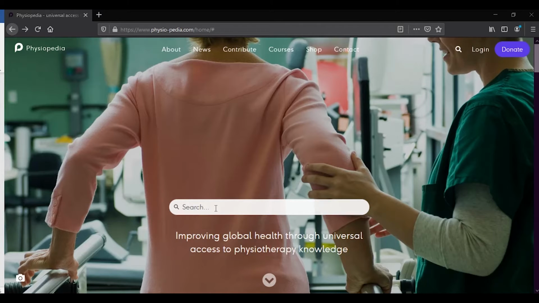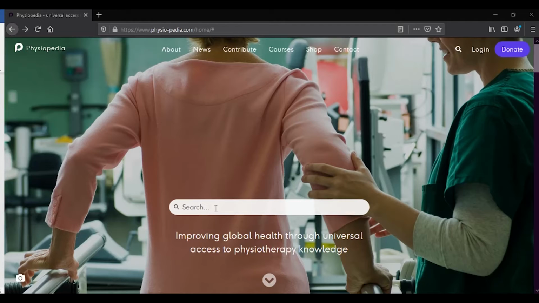Physiopedia is a wiki created for rehabilitation professionals, but we may also provide information that will help you to answer your questions. However, it is important to note that Physiopedia does not provide a medical diagnosis, and you should always consult with a medical professional when attempting to diagnose and treat a condition.